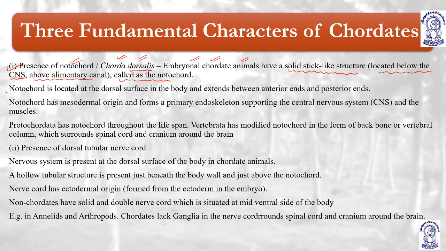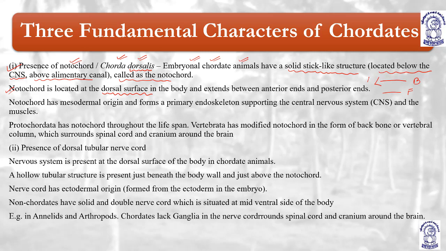Notochord is located at the dorsal surface. It is located at the dorsal surface in the body and extends between anterior ends and posterior ends. It is at the back, and it extends front as well as the posterior, means this is the back, this is the front, F for front, B for back.